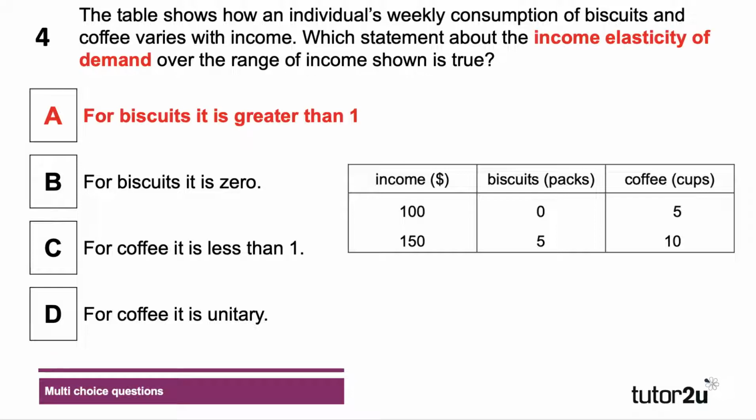Pardon me. Income elasticity of demand is greater than 1 for biscuits. It's infinity. It's not 0. For coffee, the income elasticity is 100 over 50. It's 2. So both C and D are incorrect.